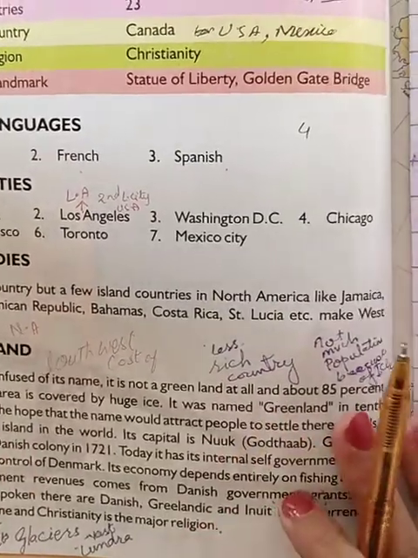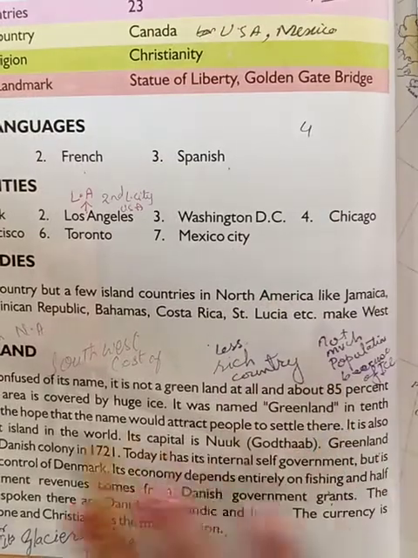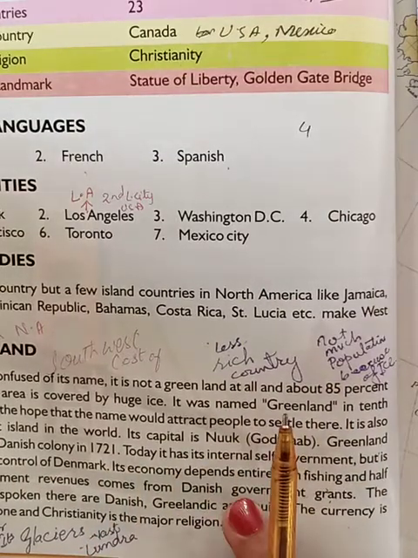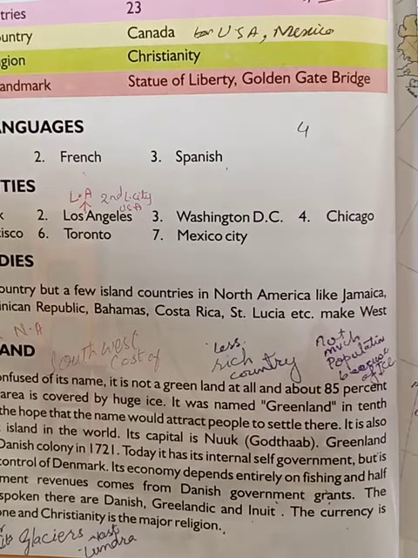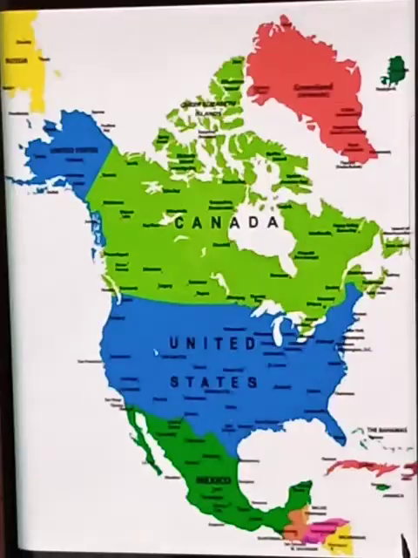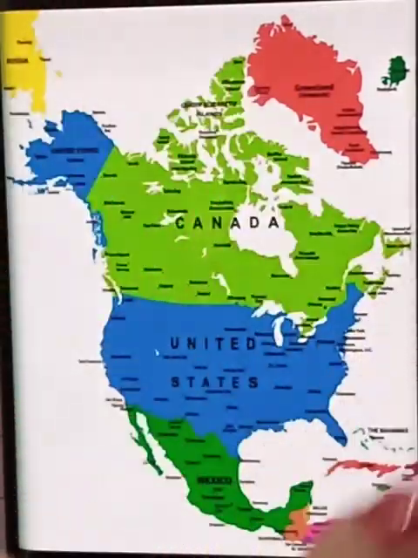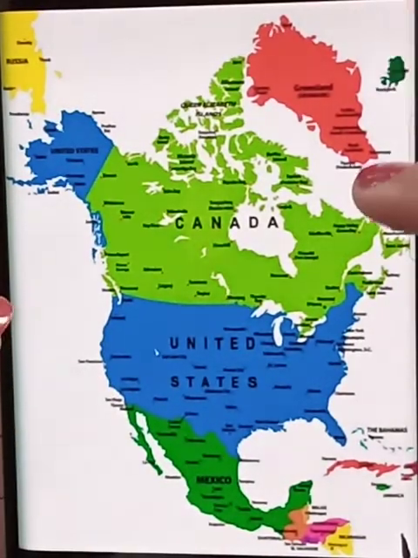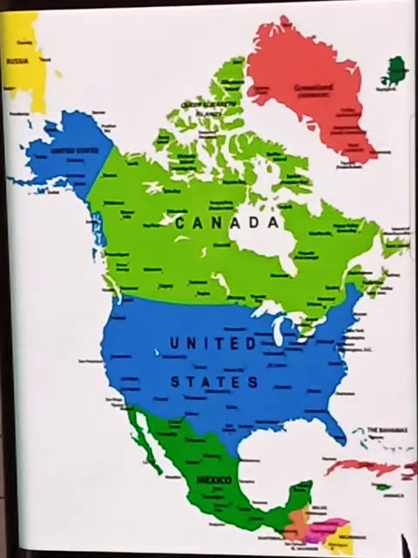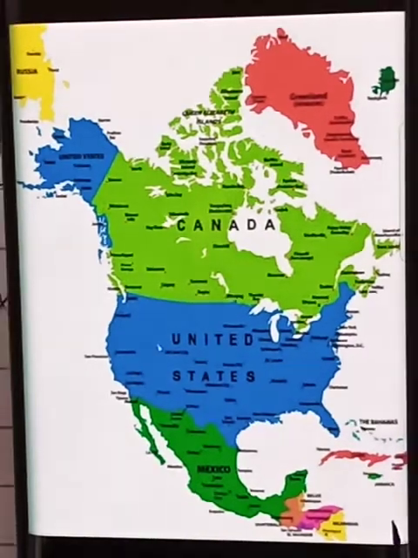Clear? This is about Greenland. You will learn these facts because we also have four facts of the country. Now coming towards the pictures of Greenland. Okay guys, look here. This is the whole map of North America. Here we have Greenland. Look, Greenland is a part of North America, right?